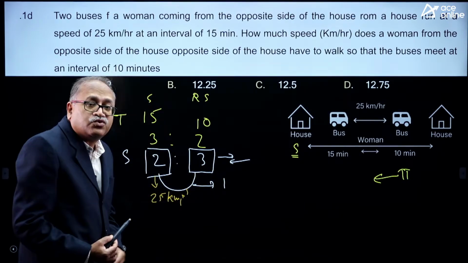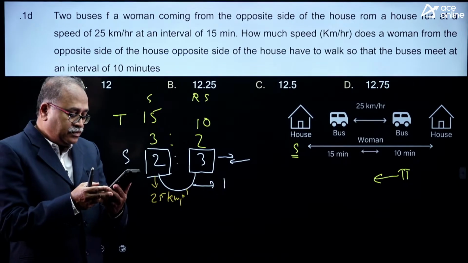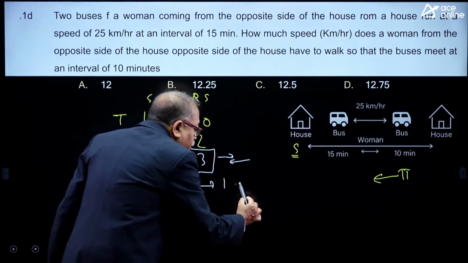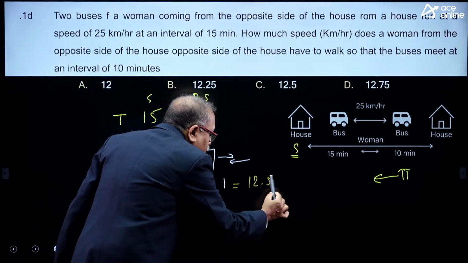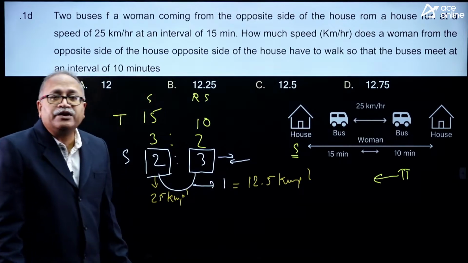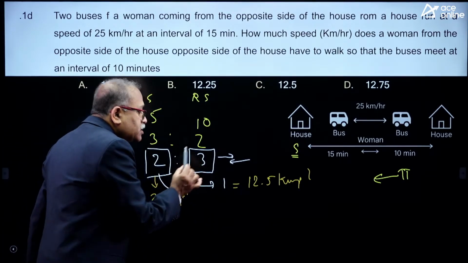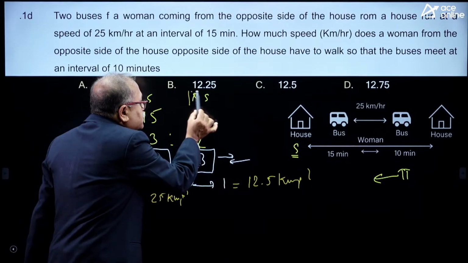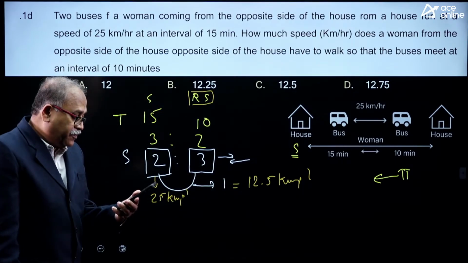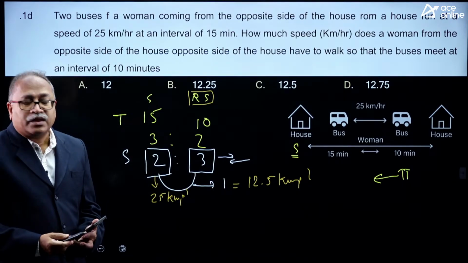When 2 parts is 25 kilometer per hour, then 1 part will be 12.5 kilometer per hour. That is the speed of the woman. That is how 2 parts plus 1 part becomes 3 parts, which is the relative speed. Hope my friends are understanding. 12.5, well done Mr. Bharat, well done.